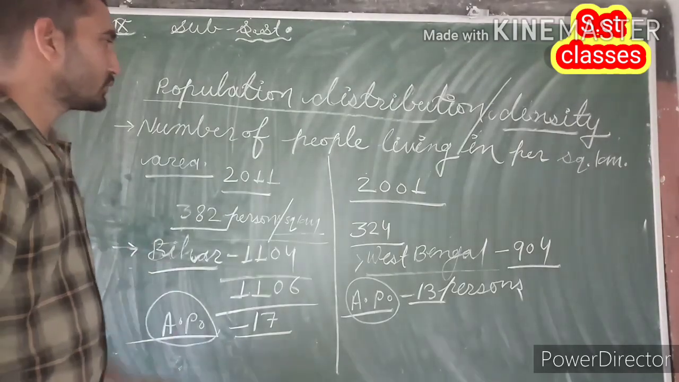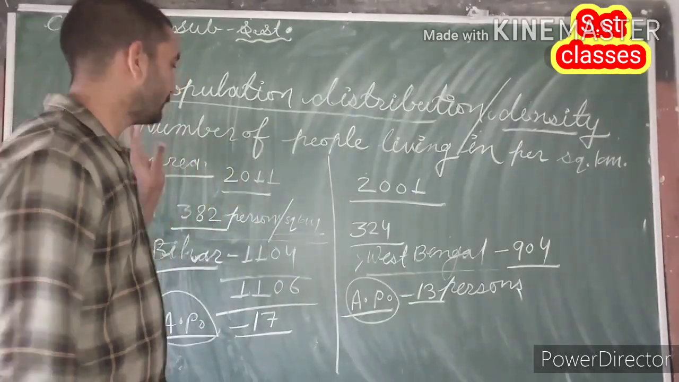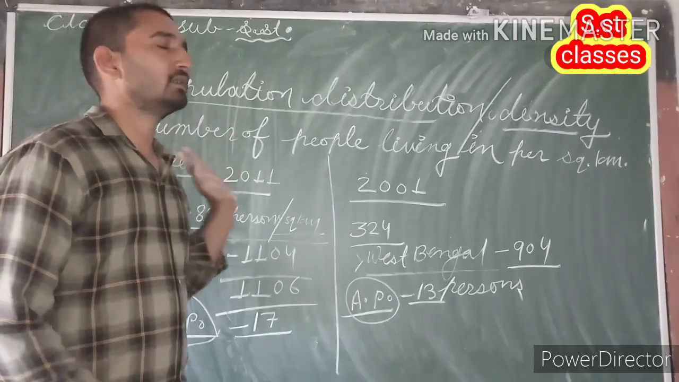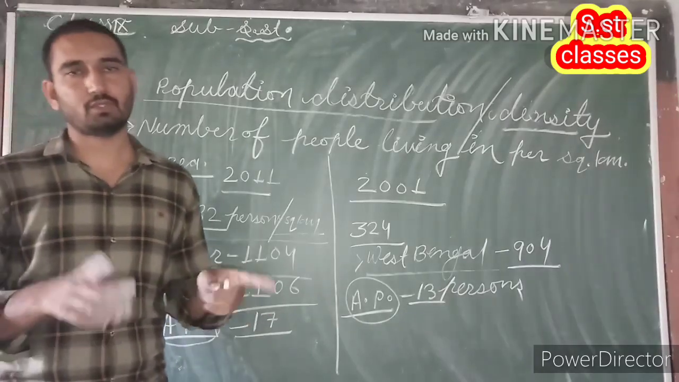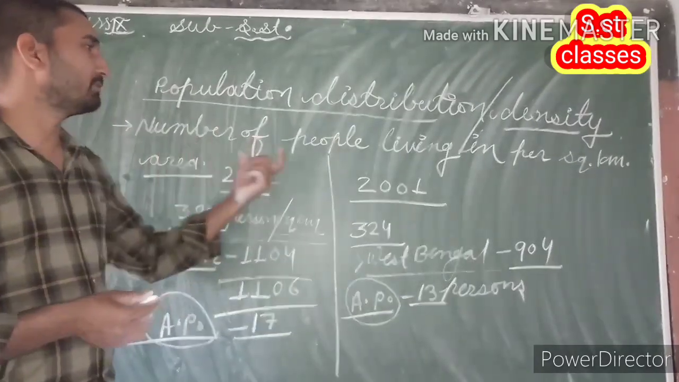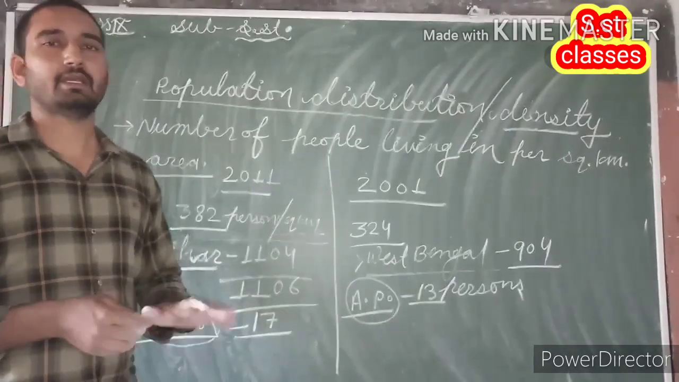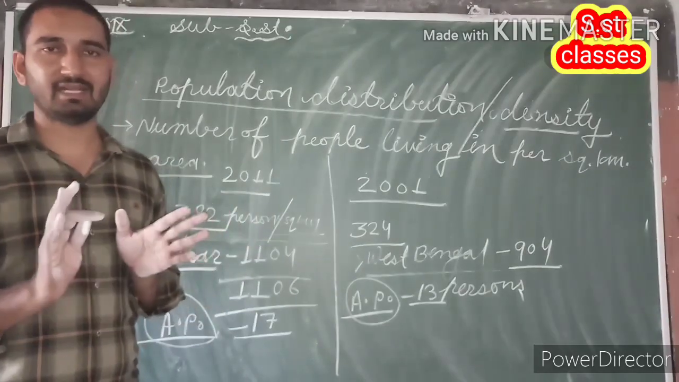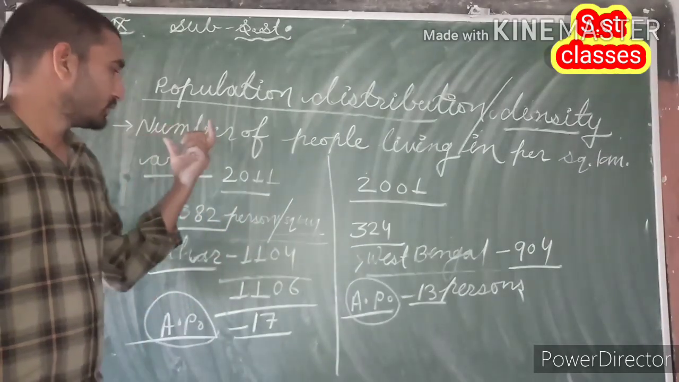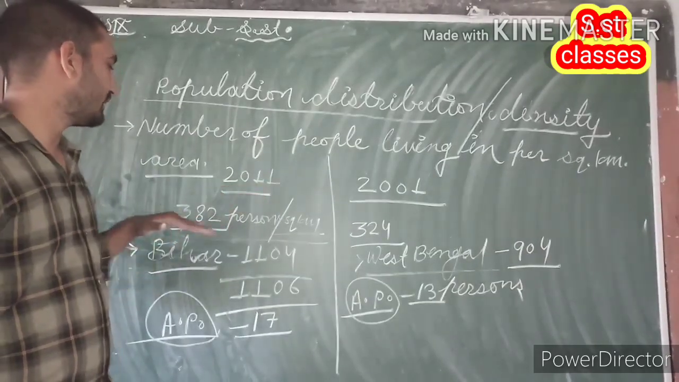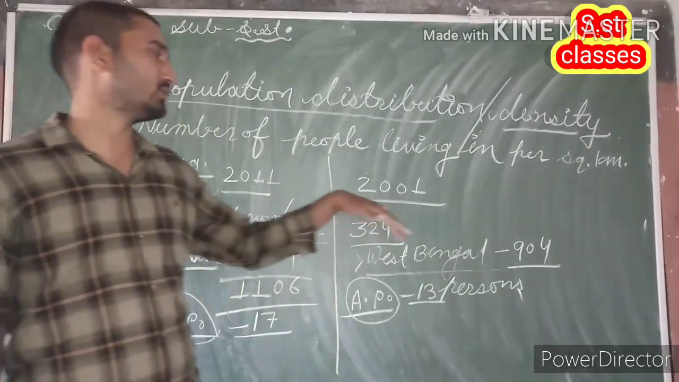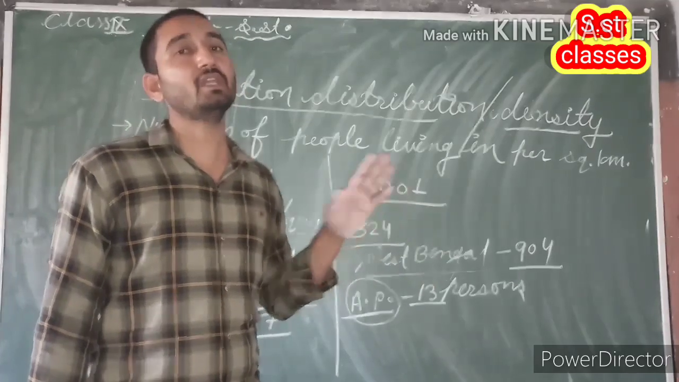Is that clear? So in this way, population density means the number of people, the total number of people living at a particular place is population. On the other hand, the number of people living per square kilometer area is population density. Is that clear? Okay. So the population density of India according to the census of 2011 is 382 persons, and in 2001, 324